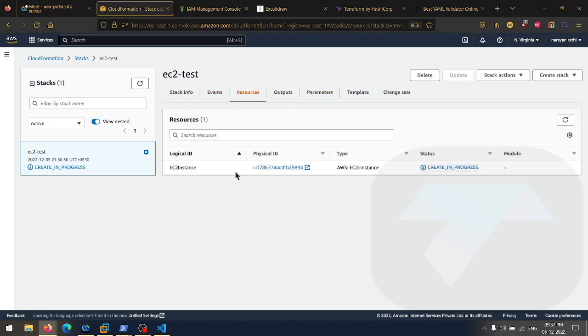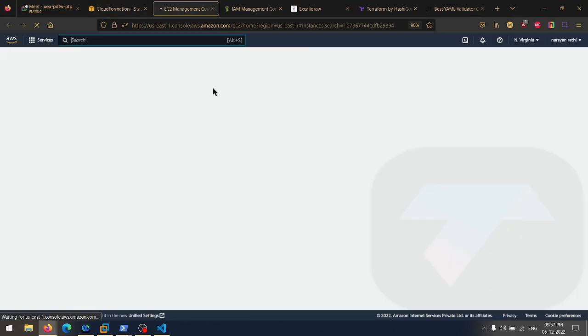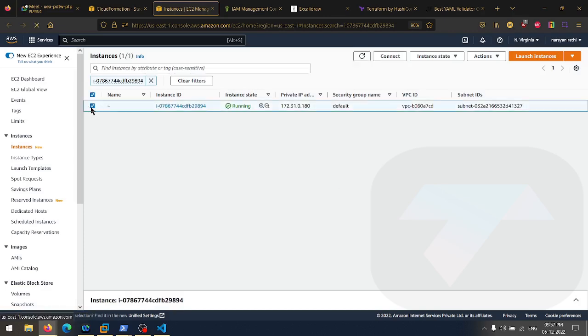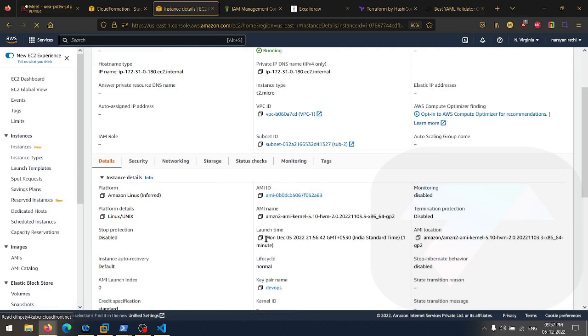So in the resources, as you can see, this is going to be the instance ID, which is going to be created. By the way, there was no instance available till now. Let's go to the EC2 instances, and you will see the instance is being launched, or maybe it's launched. Okay, so this instance is launched right now. Let's click here, and you can compare the time.